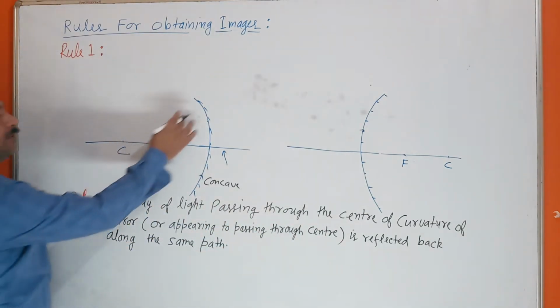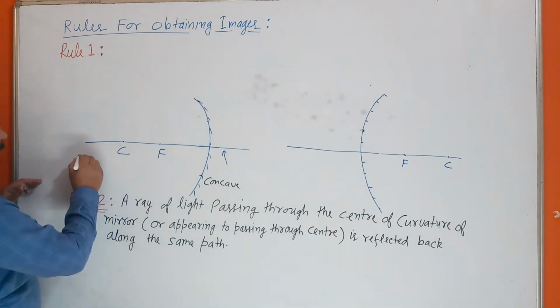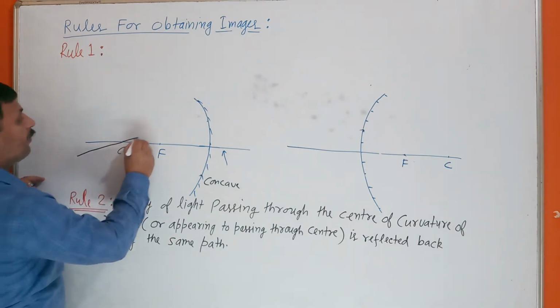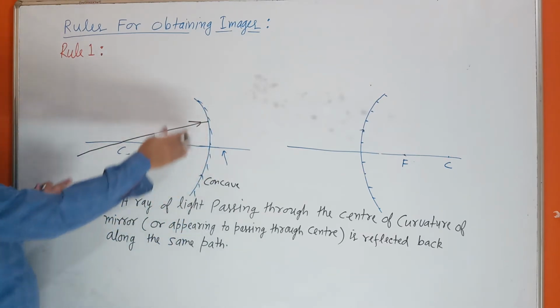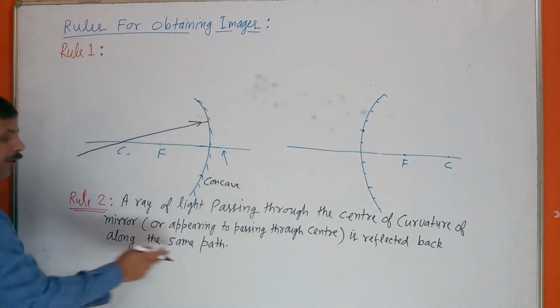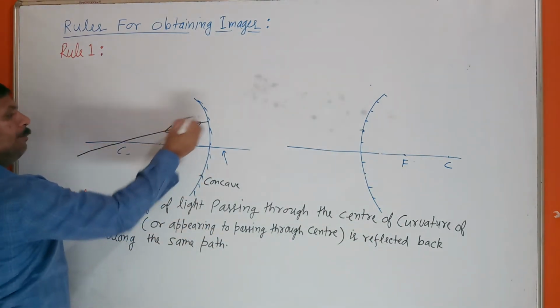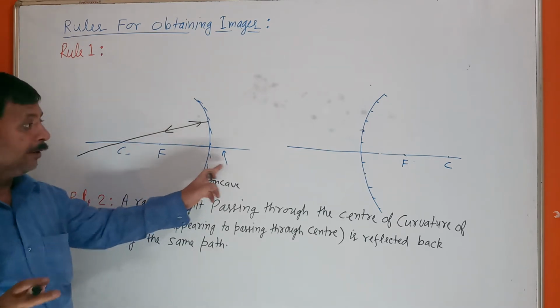See here, suppose this is a concave mirror, a ray of light passing through the center of curvature. When it reflects from the mirror, what happens? Reflected back along the same path. Same path it will reverse back. This is the second rule.